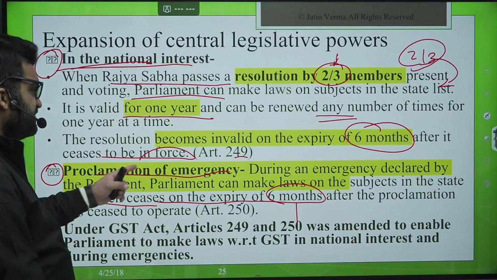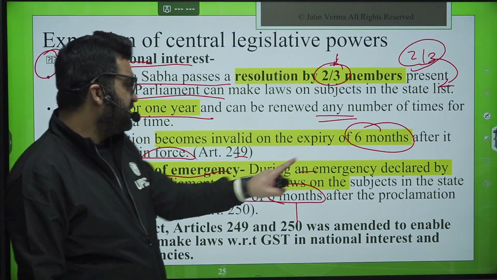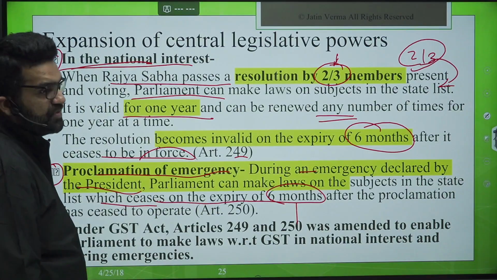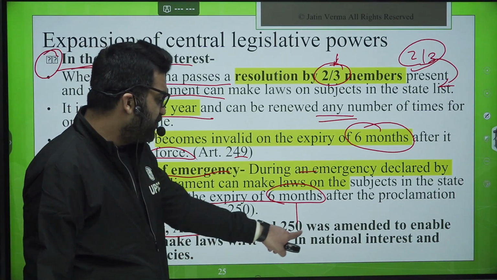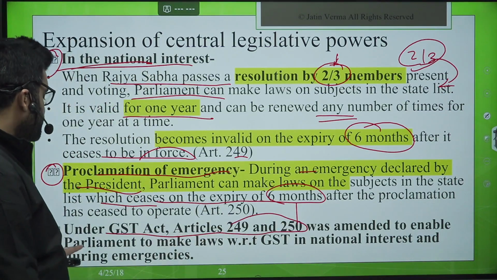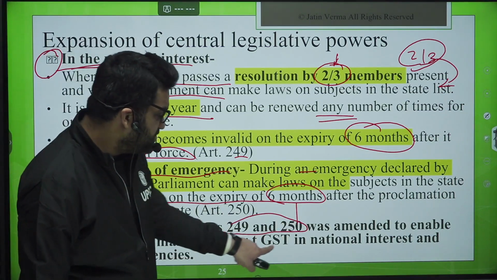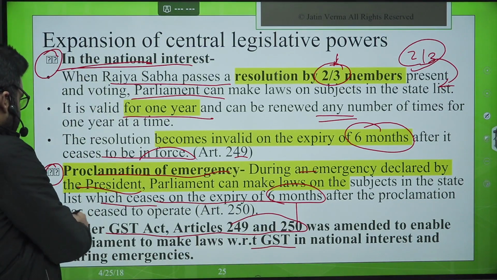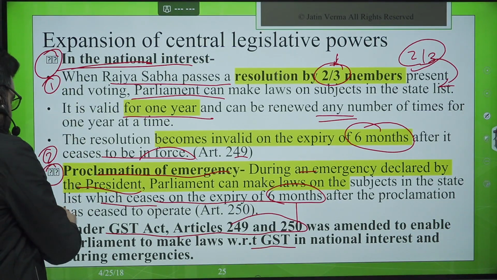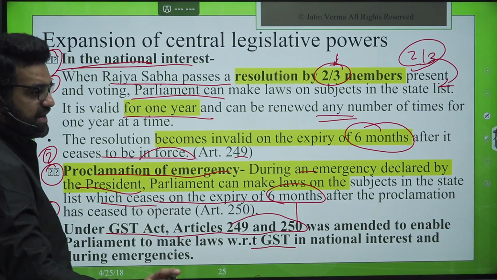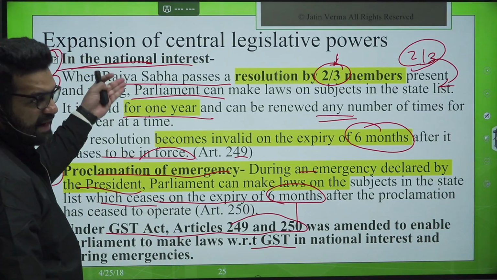Now, what type of emergency? During an emergency declared by the President. So that means national emergency. Okay, under the GST Act, Article 249 and 250 were amended to enable the Parliament to make laws with respect to GST in the national interest. So this is the third scenario. Scenario 1, Scenario 2, Scenario 3. GST, the financial arena. Emergency, national interest.